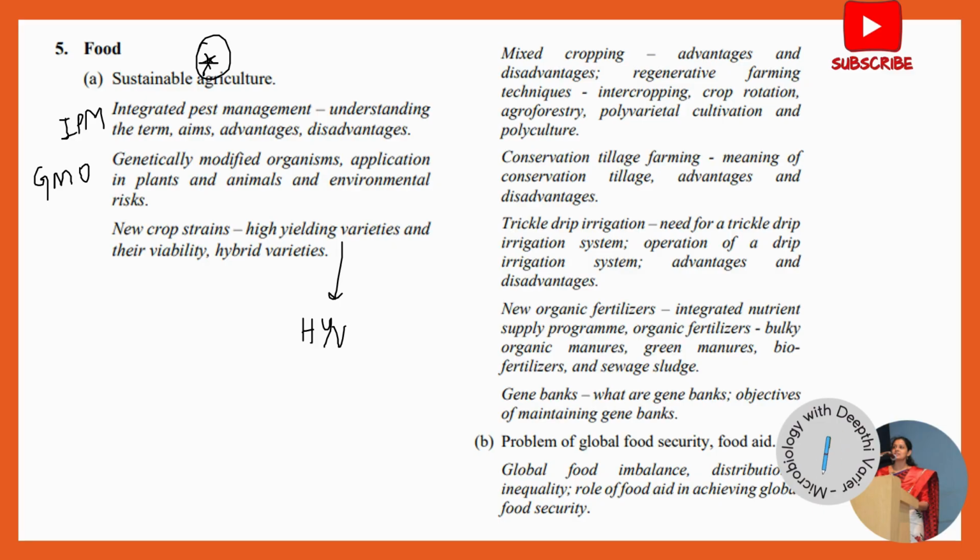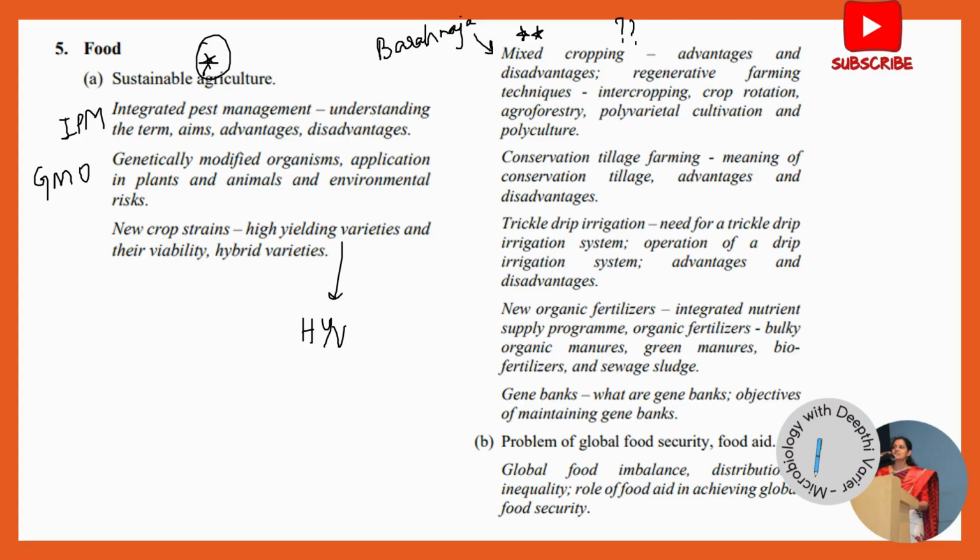Then, under this, we also have mixed cropping. Again, a question that I have seen has been repeatedly asked. In fact, in one of the years, I think it was in 2018, they had even asked another name of mixed cropping, which is called Bara Naja. So Bara Naja is another, more local term that's used for mixed cropping. Advantages of mixed cropping, the disadvantages of mixed cropping, what mixed cropping is, all of this has been coming up in the question papers repeatedly.